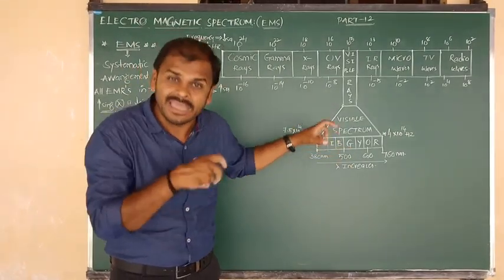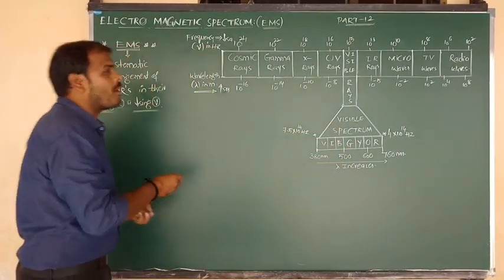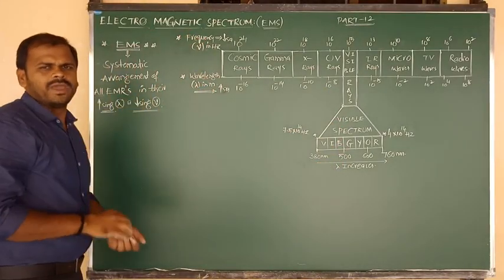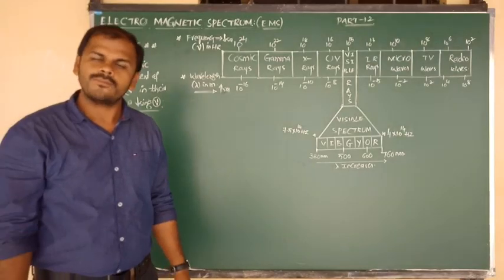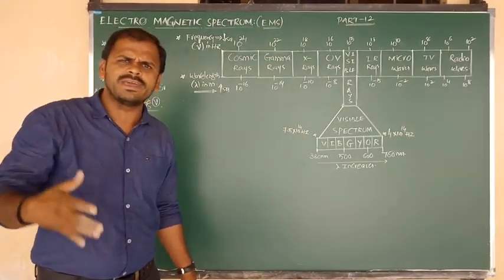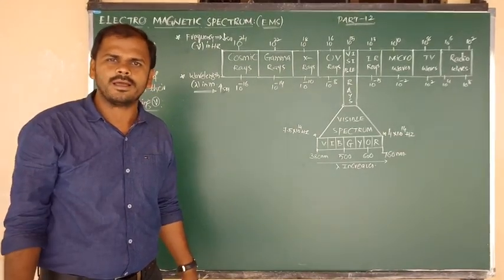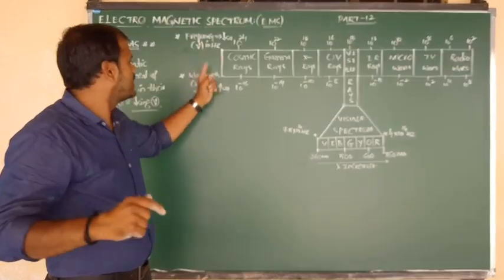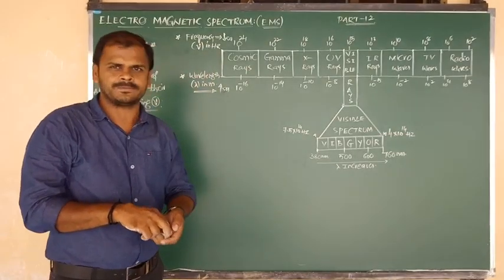because this is the arrangement given by considering two properties. One property is frequency, and one more property is wavelength. Of course, all four properties can also be considered: wave number, wavelength, frequency, energy. But you have to focus mainly on two words: the frequency factor and the wavelength factor.